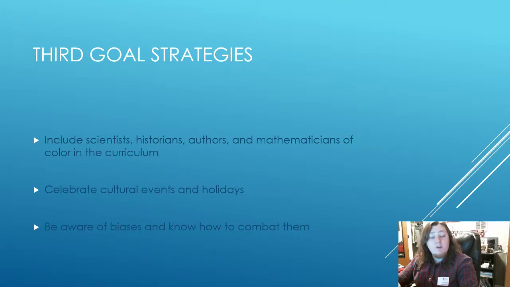And also just understanding them is going to be important. And the last strategy for goal number 3 is to be aware of your biases and know how to combat them. It's just a fact that everyone has biases, and learning to overcome those biases is going to be necessary to achieve the goal of creating a diverse curriculum.